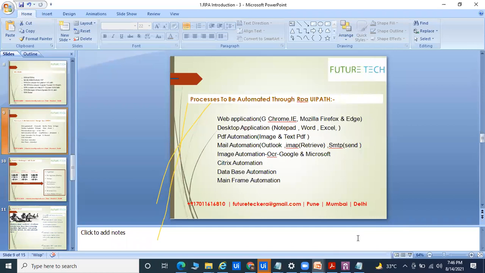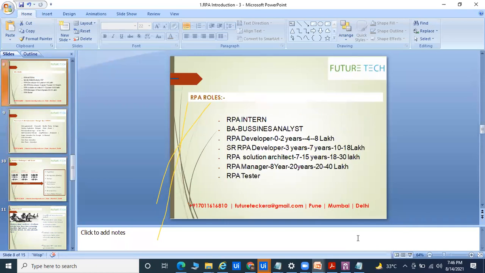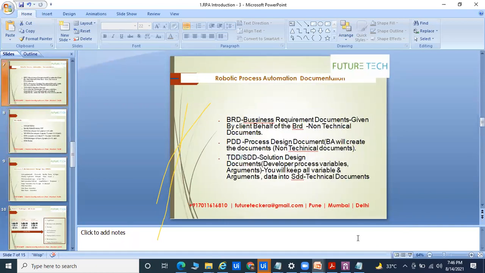You know that is called SRS, that is called NFRS. These are different documents, so you can go for the testing part. But if you come to this part, in RPA, there are three types of documents you can see here.